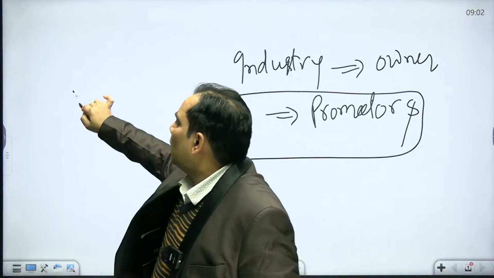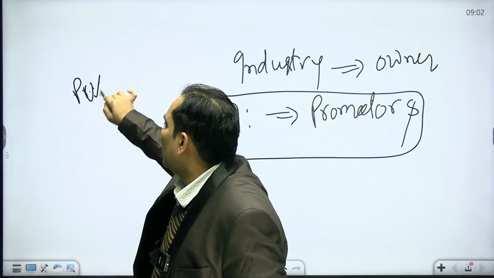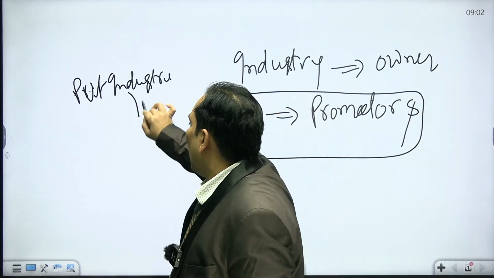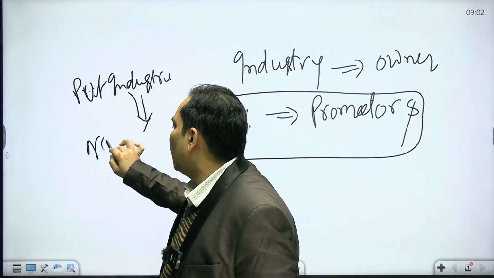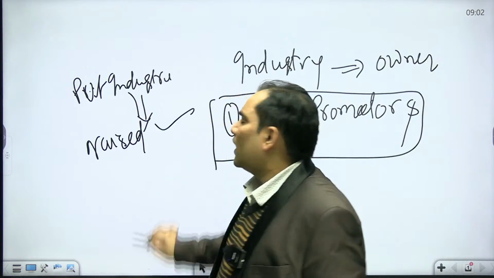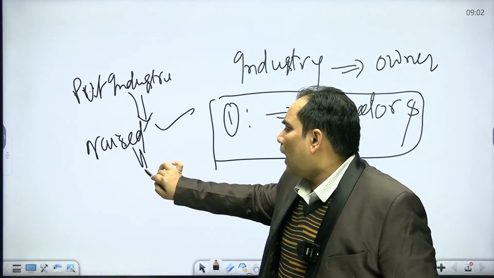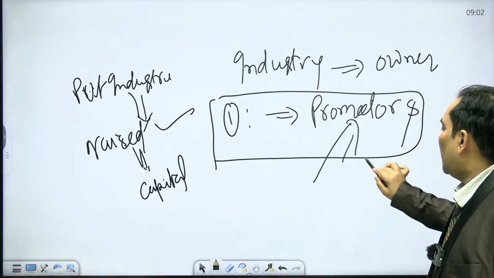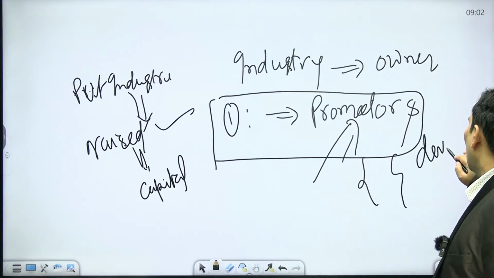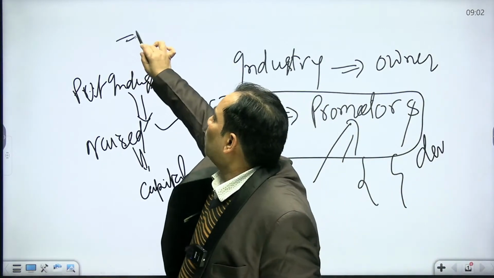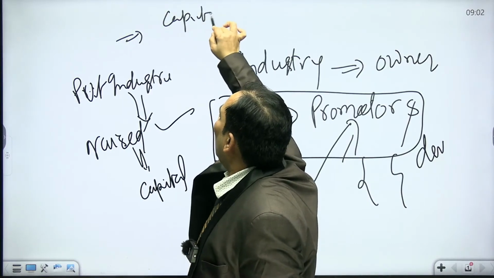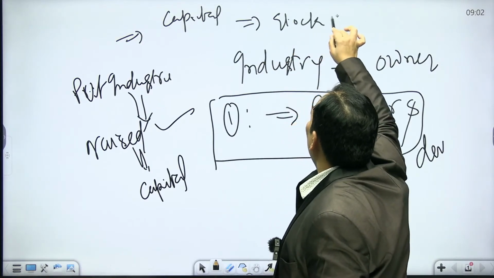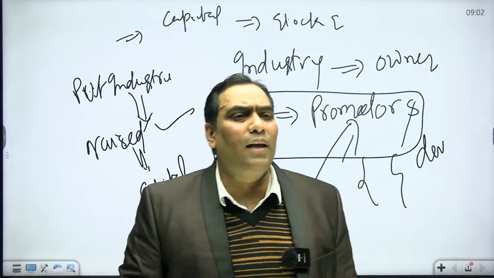So private industries are those industries which are raised by the promoters, and they have not raised a single coin from the market. Please try to understand, whatever capital is invested, all of it belongs to the promoters only. That means they have not devolved their shareholding. If they devolve their shareholding, they have to register with the capital market, by registering with the stock exchange, and there we discuss the primary market and secondary market.